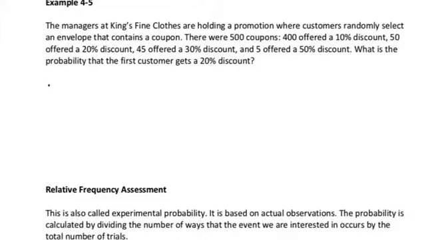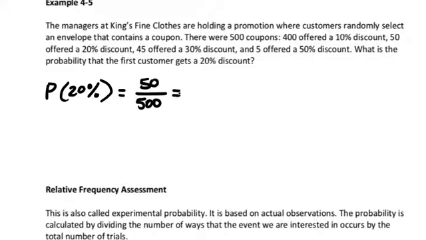So I would write P, and then probability of what goes in parentheses, so probability of getting a 20% coupon. Well, there were 50 20% coupons out of a total of 500 coupons. Now, I can simplify this fraction. In the homework, you're going to have to enter a lot of these as simplified fractions, not decimals. If I want to write it as a decimal, that would be 0.1.